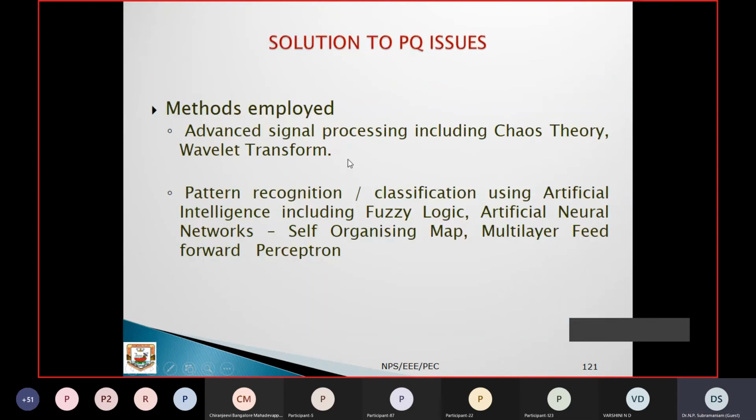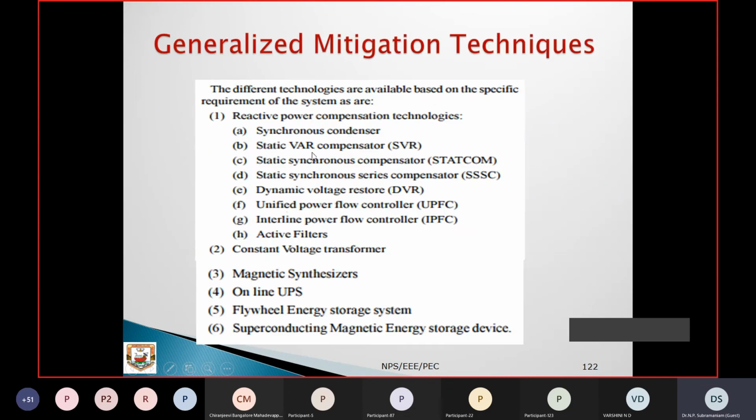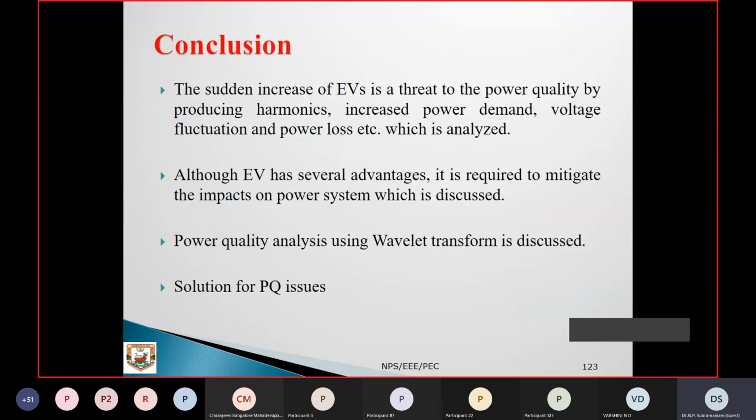Now coming to the solutions to these issues, as I discussed, you can have the different issues. These are the conventional mitigation techniques. In this, we are planning to see how it can be improved. These conventional mitigation techniques can be incorporated with the available grid, and you can take the solution to overcome the power quality issues.